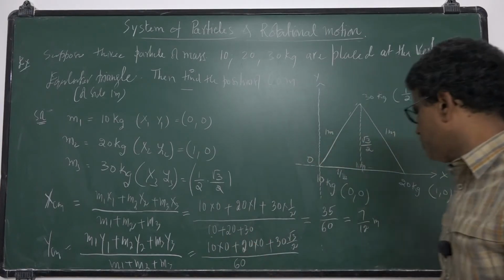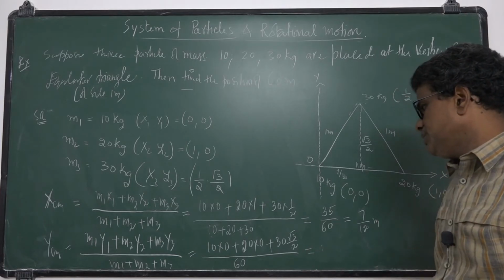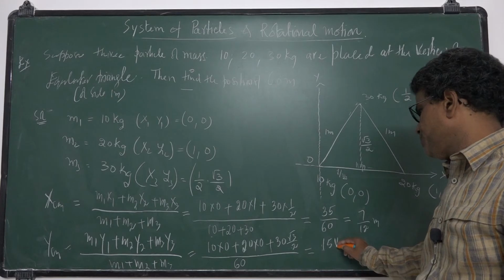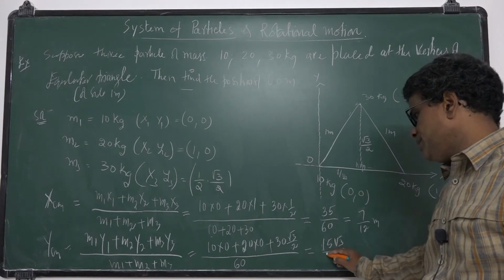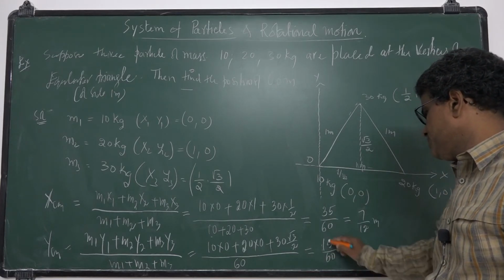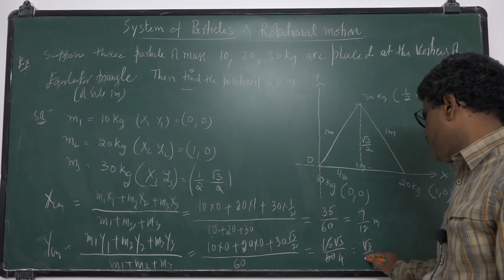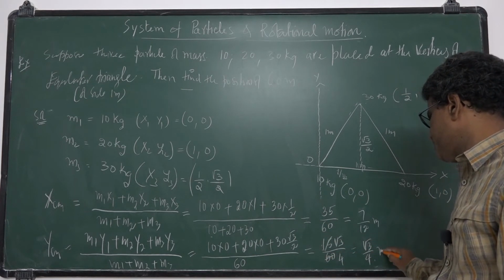So this is 0, 0, and 15 root 3 by 60. So that is root 3 by 4 meters.